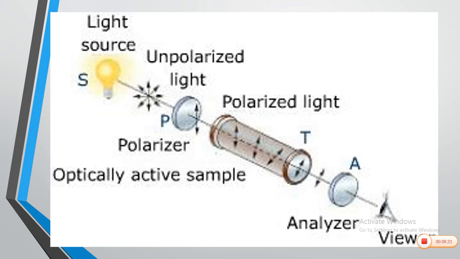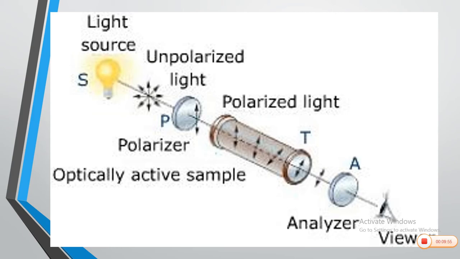You have a source of light. The light source emits radiations having vibrations in all direction. It is called as unpolarized light. When it is passed through a prism, Nichols prism called as polarizer, after passing through this polarizer, the vibrations in all directions are converted into plane polarized light, that is, there are vibrations only in one direction. This polarized light, plane polarized light, is passed through an organic compound.